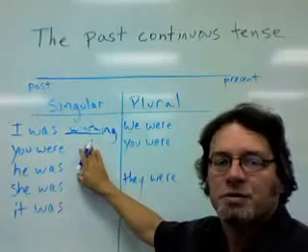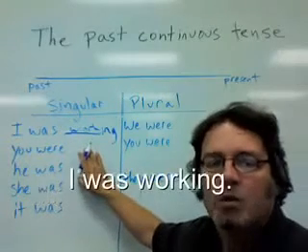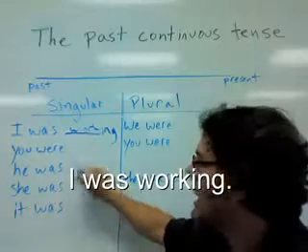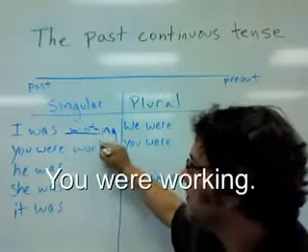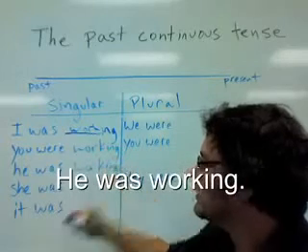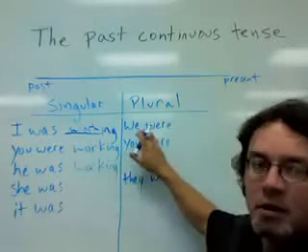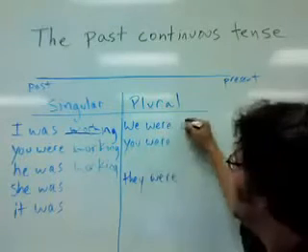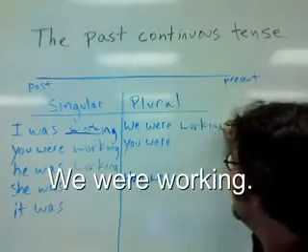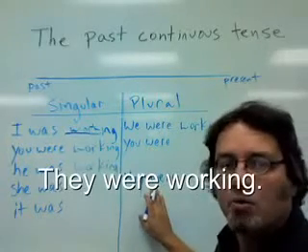and if someone asks you, what were you doing yesterday? You could say, I was working. You were working. He was working. She was working. It was working. On the plural side, you use were. We were working. You were working. And they were working.